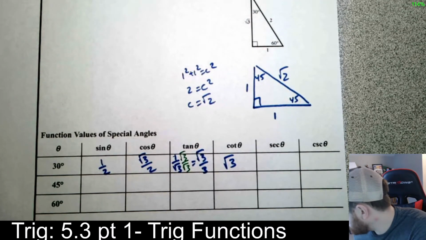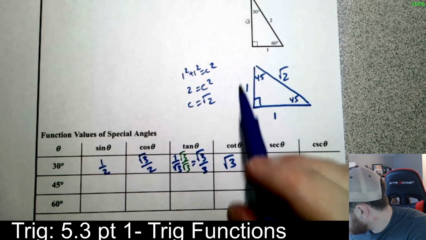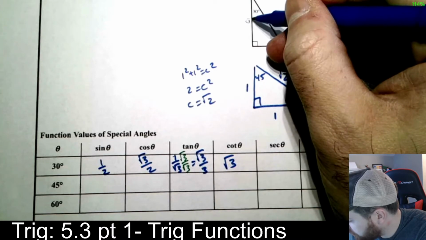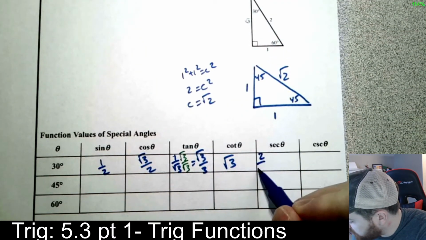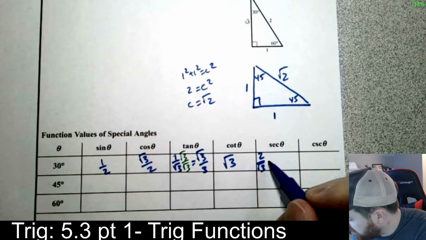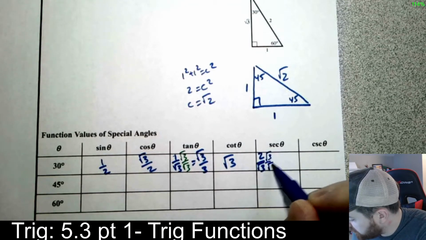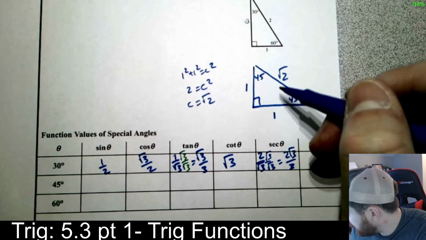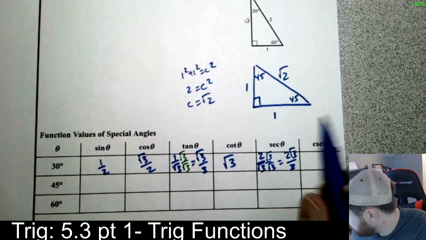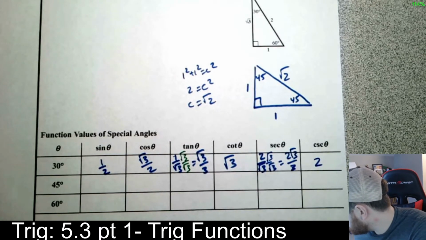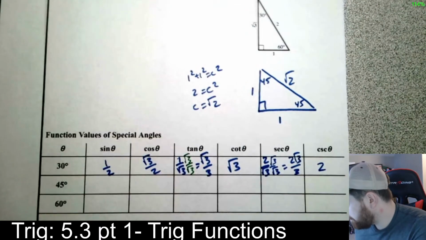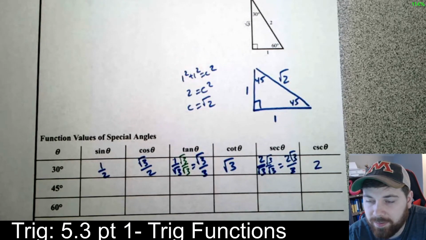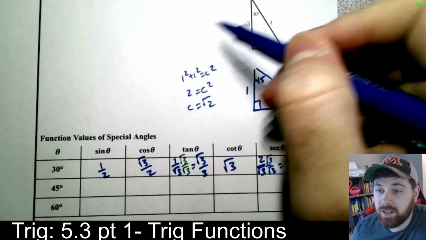For the secant, if you want to look back and not do it that way, secant is hypotenuse over adjacent, so for the secant of 30, it's going to be 2 over root 3. So 2 over root 3, again, it's just flipping this one. Rationalize it, root 3 over root 3, and so we get 2 radical 3 over 3. And for the cosecant, that's going to be the flip of the sine, so it's just going to be 2. Or if you look at it like this, it's going to be 2 over 1. Okay? So that's kind of the setup for that. Make sure you rationalize the denominators, but other than that, I'm just looking at this picture and going from there.